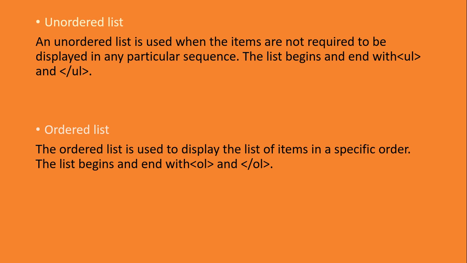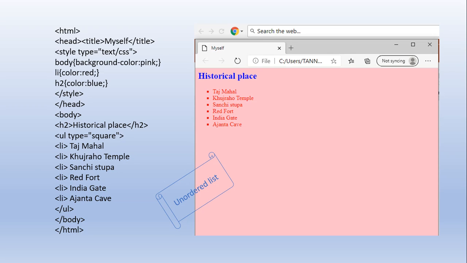Now we will try to understand an example. This is the example of an unordered list. HTML, head, title. You know that title and head work together. But when we are using CSS, we don't close the head right after the title. After that, the style tag and the type attribute are used. Then this is the declaration section. Background color should be pink, list color should be red, h2 color should be blue. After that, we close the style tag and then close the head tag.